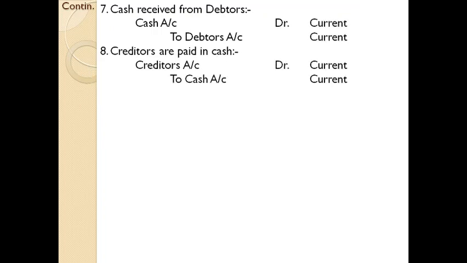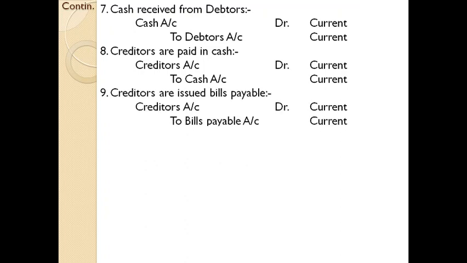Next one, creditors are paid in cash. Similar scenario which we have discussed now, both items are current items. There is simultaneous decrease in current assets as well as current liabilities, so the amount of working capital remains the same, therefore transaction does not affect the flow of funds. Does not affect the flow of funds means during the computation part you need not have to take that transaction. If you then take that transaction, your answer will be wrong. That is the main concept of these cases.